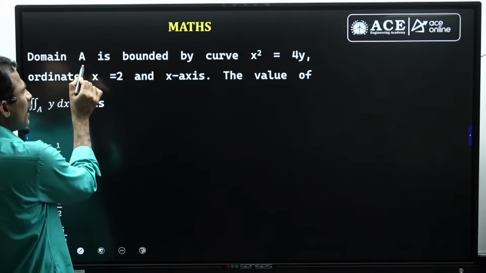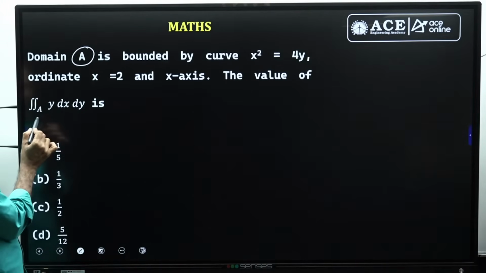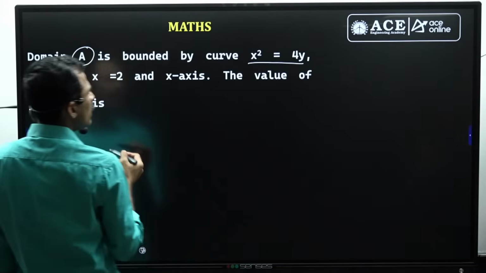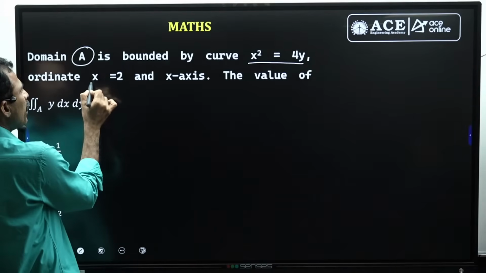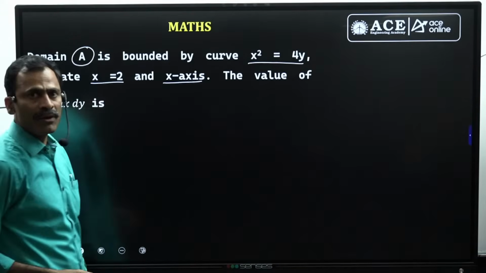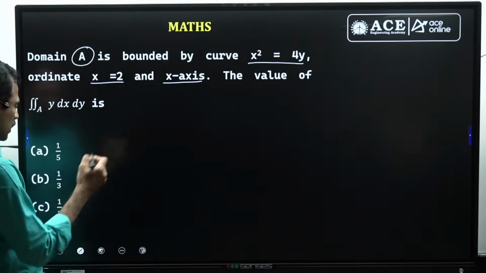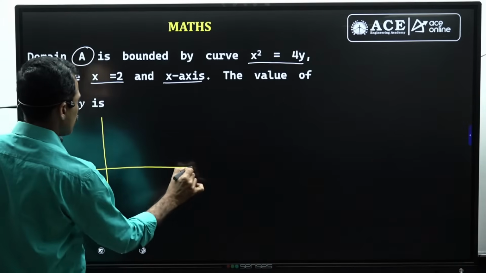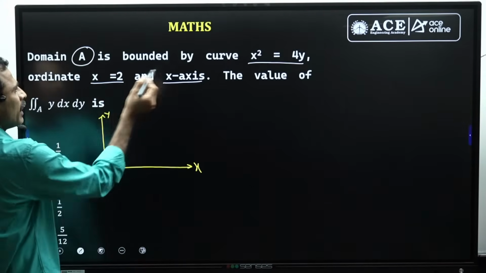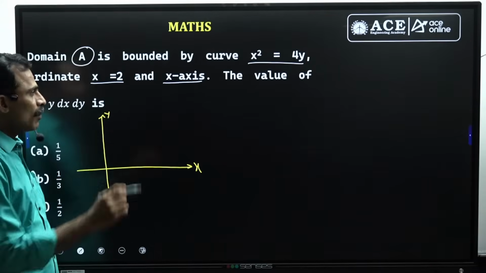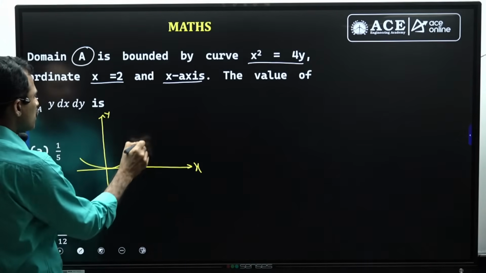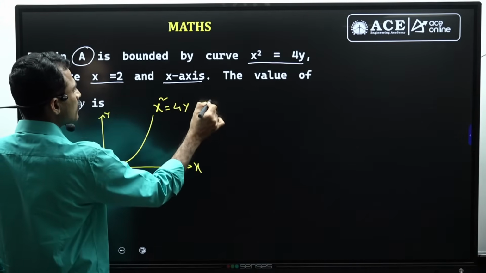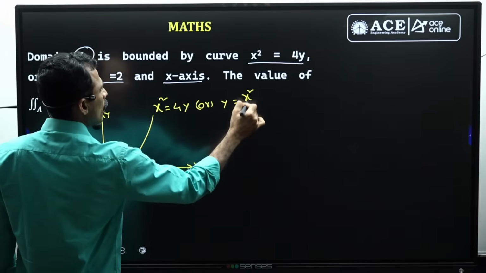Now the region A, we always evaluate the double integral over the region, and here the region notation is A. It is given by the parabola x square equal to 4y, the ordinate x equal to 2, and the x-axis. With these three, we try to draw the diagram and then find the limits of the integral. It is just like the x square equal to 4ay form, or y equal to x square form. Now this is the parabola x square equal to 4y, or y equal to x square by 4.